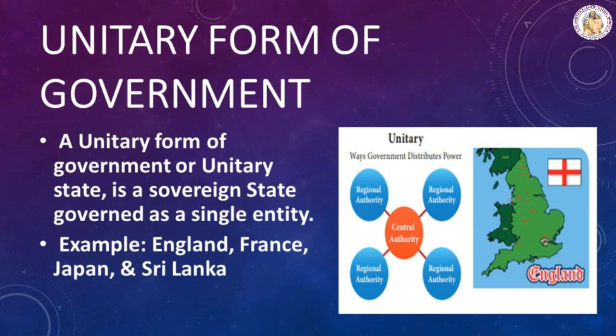In a unitary form of government, all the authority and power is vested in a single center. The central government is supreme and the administrative divisions exercise only powers that the central government has delegated to them. Examples: England, France, Japan and Sri Lanka.